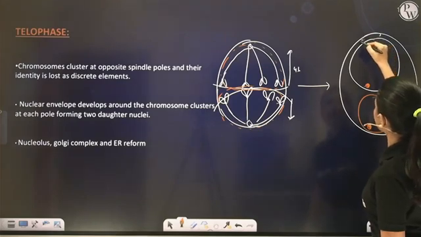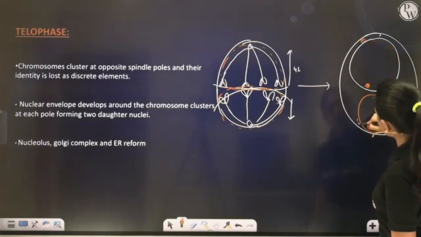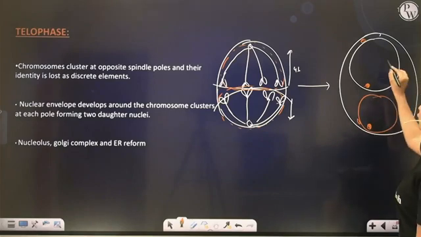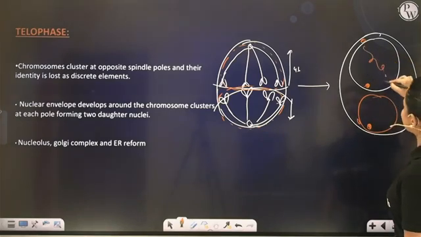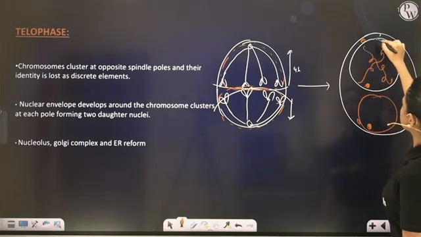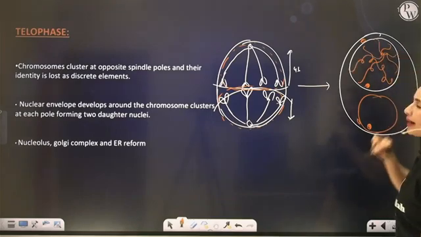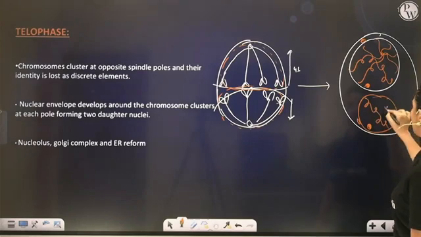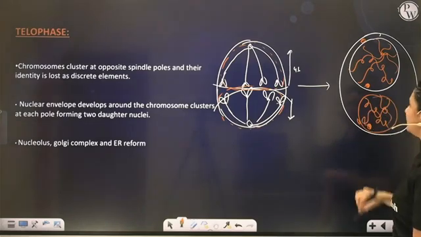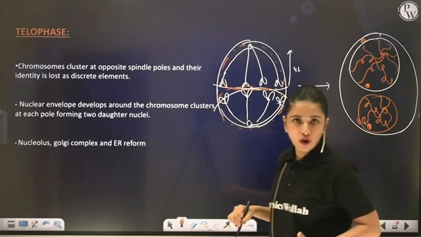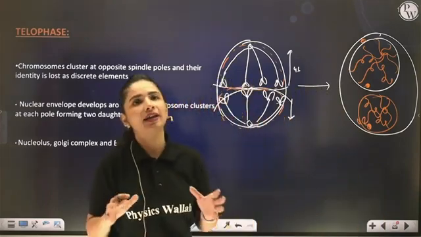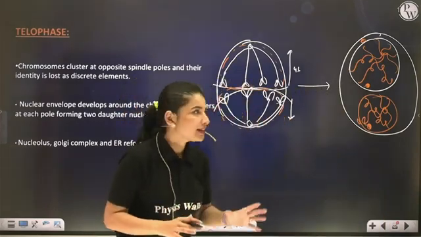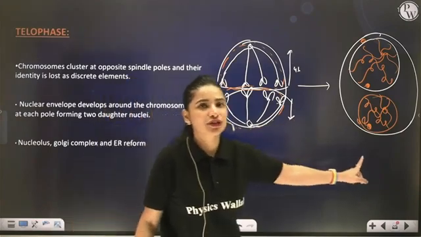This nucleus will get its own centrosome, and this one is going to get its own centrosome. Here the 46 chromatids will disintegrate to again form thin thread like chromatin fibers, again entangled. Here also the 46 chromatids will lose their identity and get decondensed to reform the chromatin fibers. These are the characteristic features of telophase.